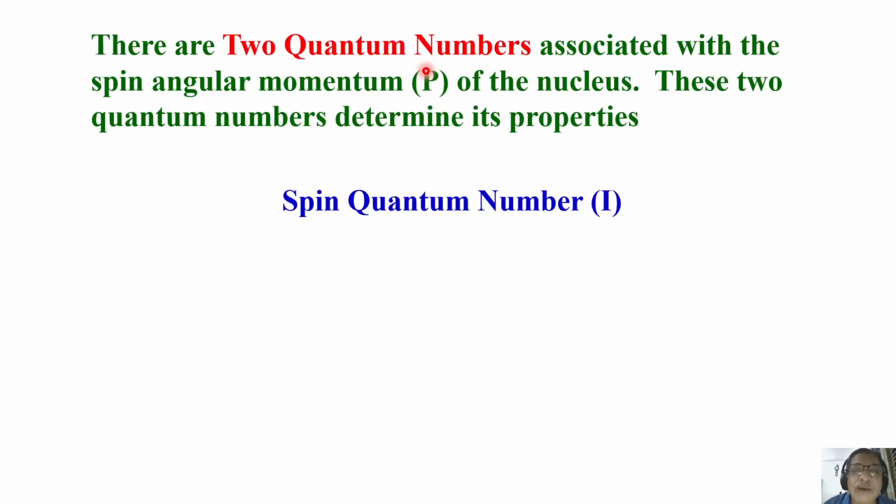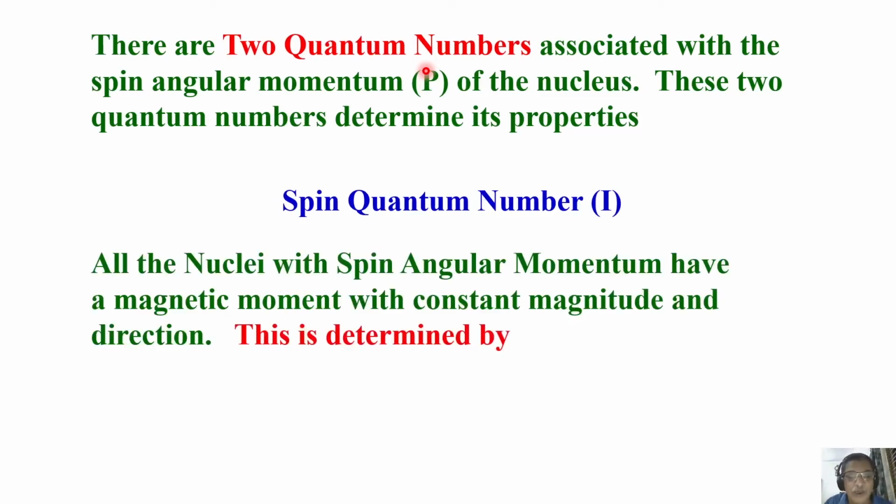One is the spin quantum number I. All the nuclei with spin angular momentum have a magnetic moment also. This is the spin quantum number, one of the 2 quantum numbers. Second, remember, the spin angular momentum of all nuclei also has a magnetic moment.